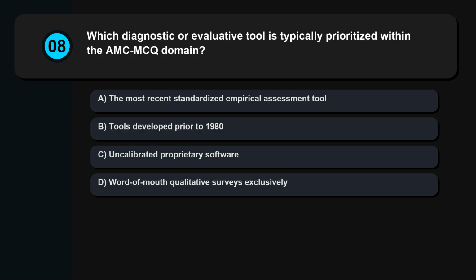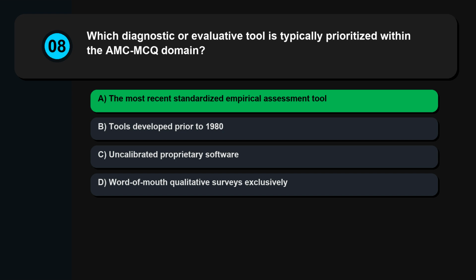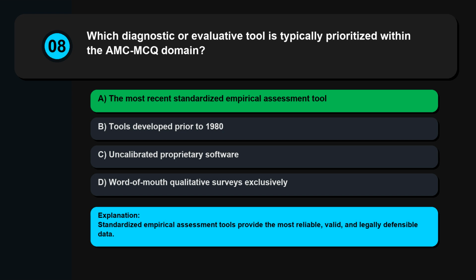Question 8. Which diagnostic or evaluative tool is typically prioritized within the AMC MCQ domain? The most recent standardized empirical assessment tool. Tools developed prior to 1980. Uncalibrated proprietary software. Word-of-mouth qualitative surveys exclusively. Standardized empirical assessment tools provide the most reliable, valid, and legally defensible data.